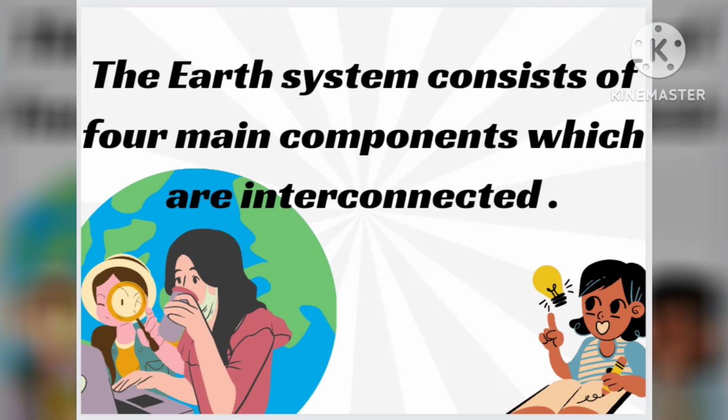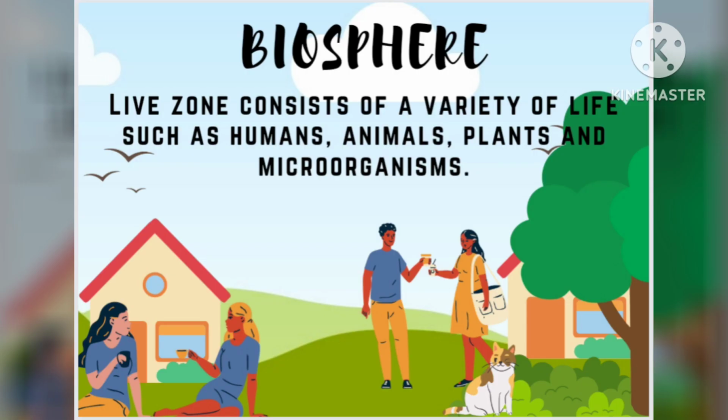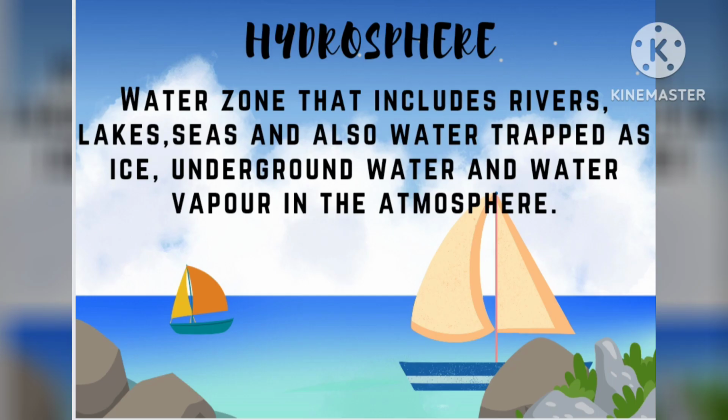First of all, you need to know that the Earth system consists of four main components which are interconnected, namely atmosphere, biosphere, hydrosphere and geosphere. Okay, we are going to start with biosphere. So, this life zone consists of a variety of life such as humans, animals, plants and even the smallest creature, which is microorganisms.